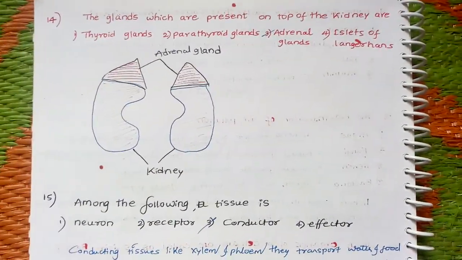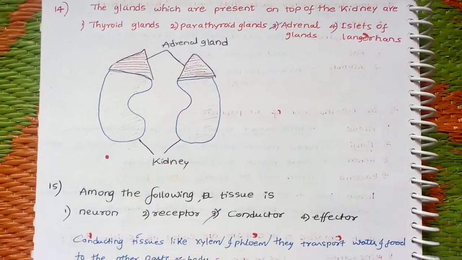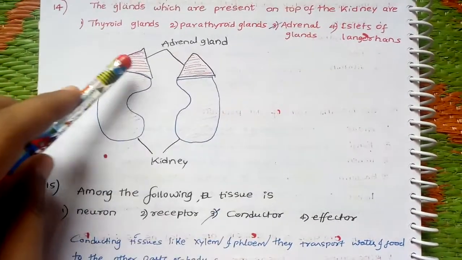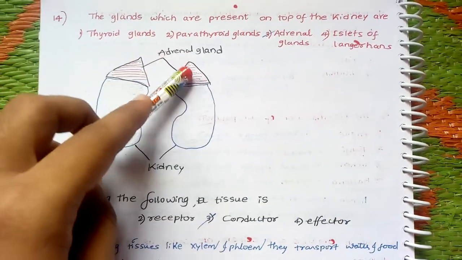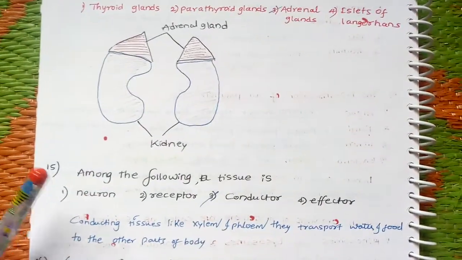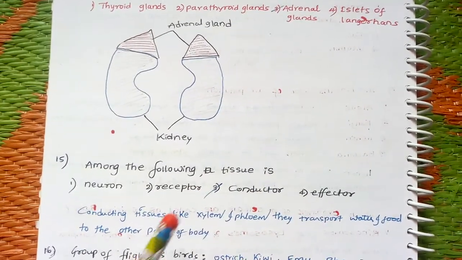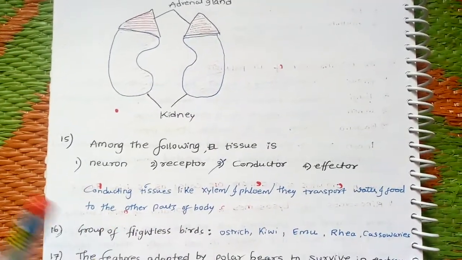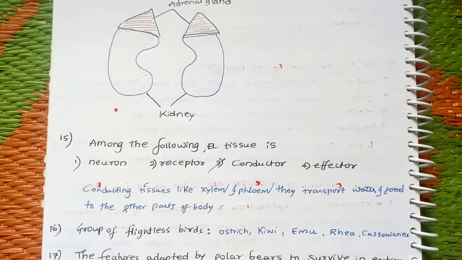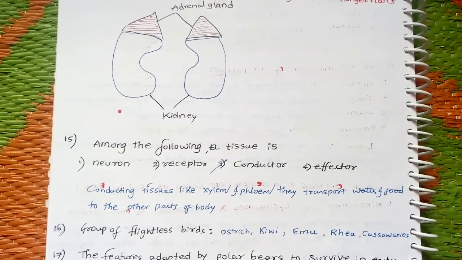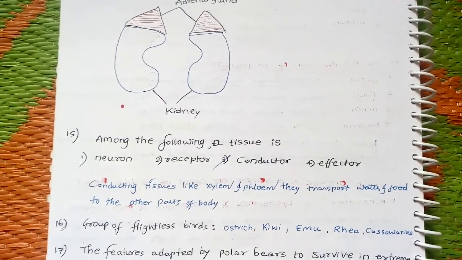Next, the glands which are present on the top of the kidney. On the top of the kidney, the glands present are adrenal glands. This answer is adrenal glands. Among the following, which tissue is a neuron: receptor, conductor, effector? It's a conductor. It is called a conductor because it conducts, like the tissues xylem and phloem. They transport water and food to the other parts of the body. Because of this reason, they are called conductors.